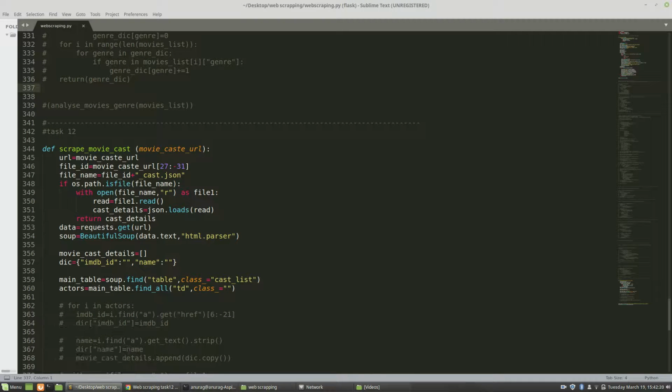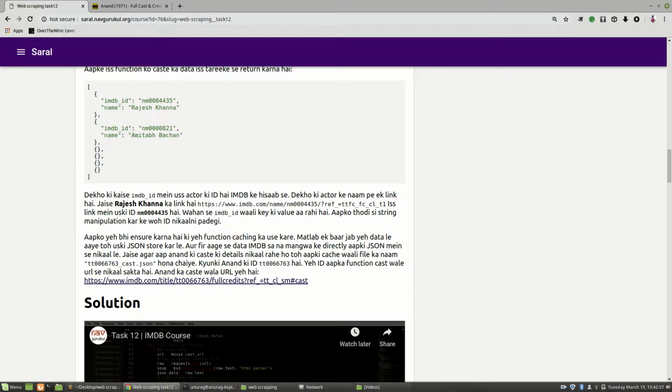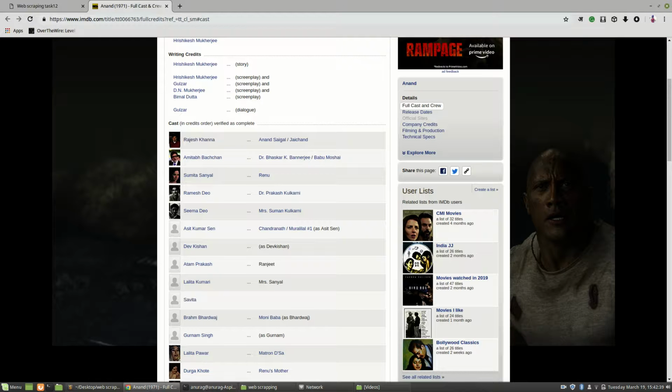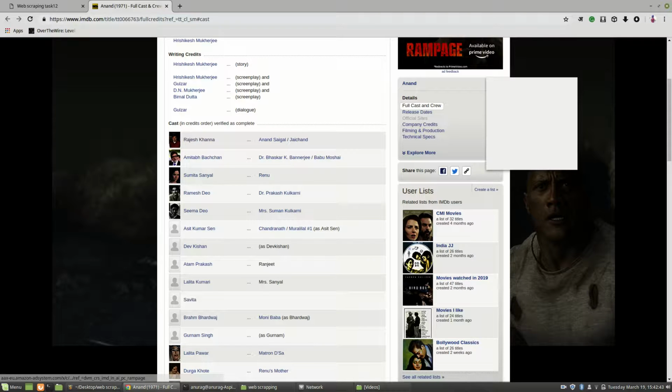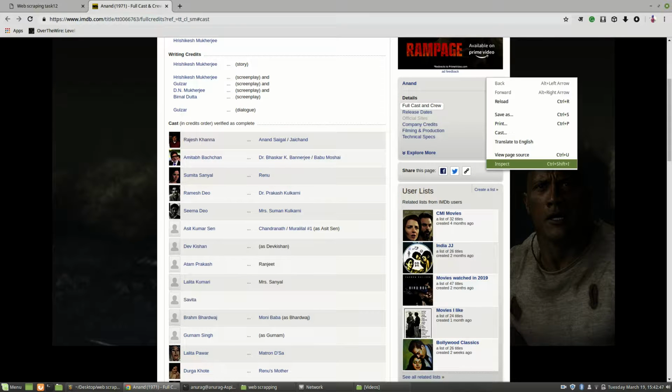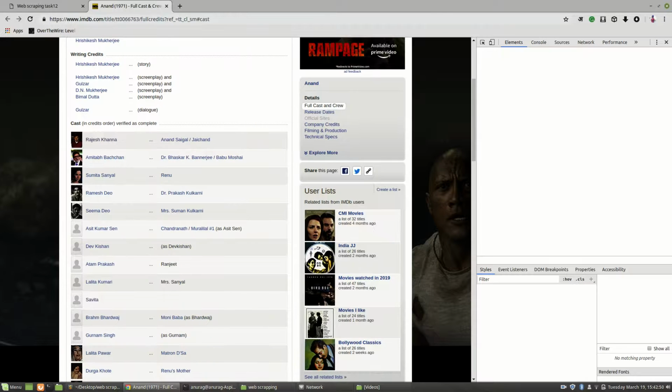So that's why now again I have created a dictionary in which I have mentioned some keys like IMDb ID, its value I've taken as string, comma, another key called name, and the value is string. Again, if we go to this IMDb website, if we scrape this, just inspect it and see under which div we have to work.